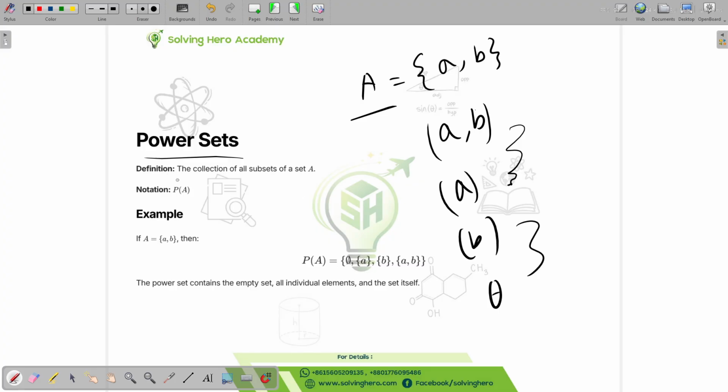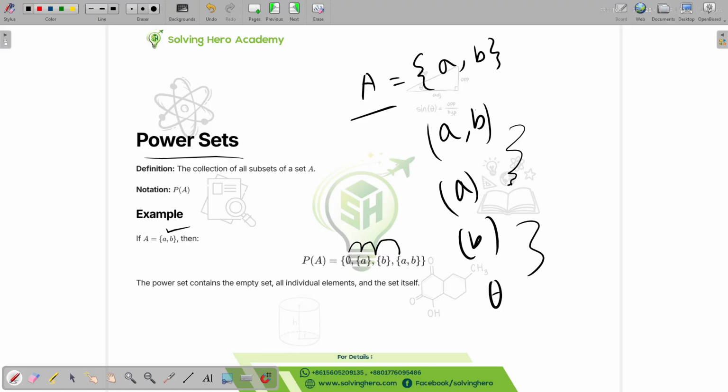Then the power set of this set will be the set that contains all the subsets of the original set. So you can see these are the subsets of this set right here, but they're put together in a set.